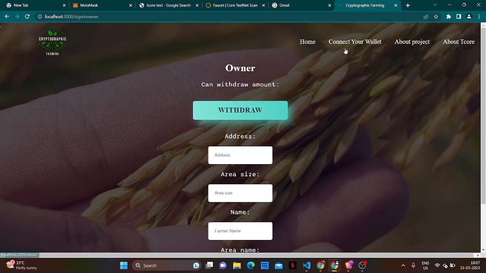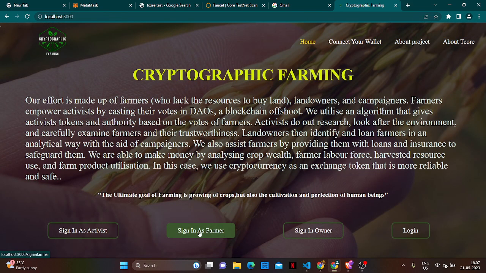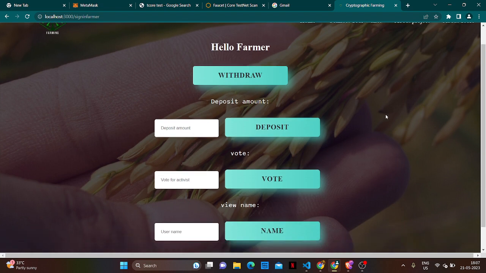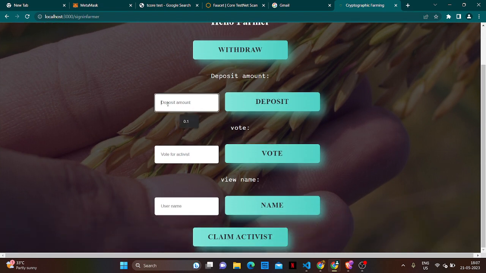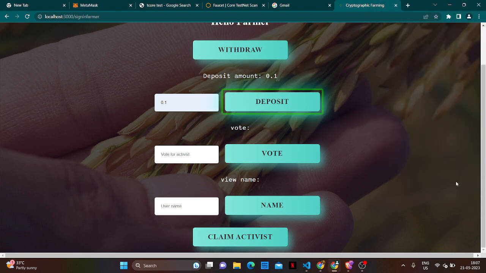After being declared, he can sign in as a farmer. After signing in, he can deposit a particular amount, donate, and also vote. He can choose activists through his vote.